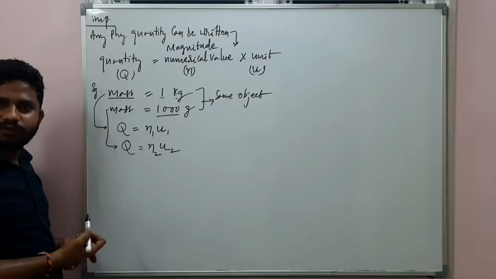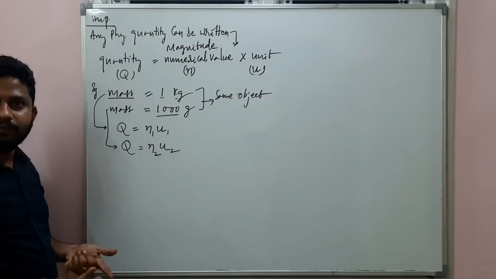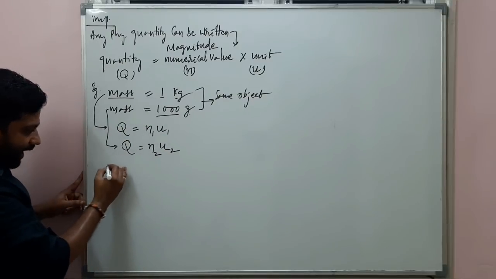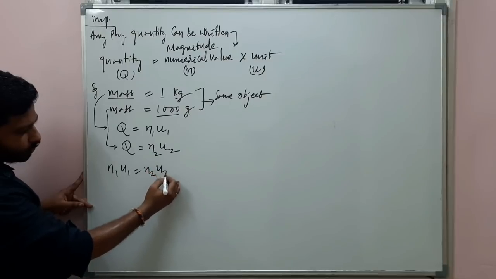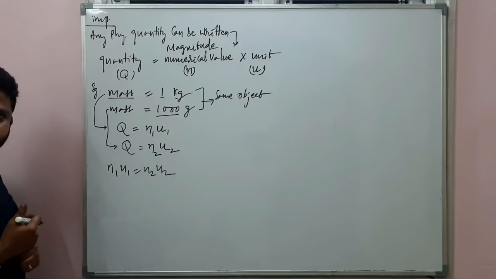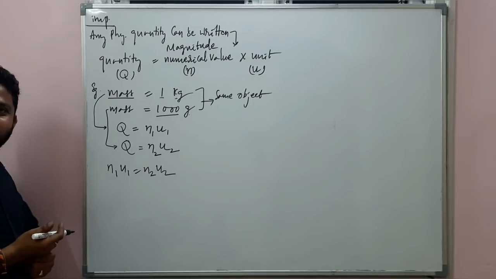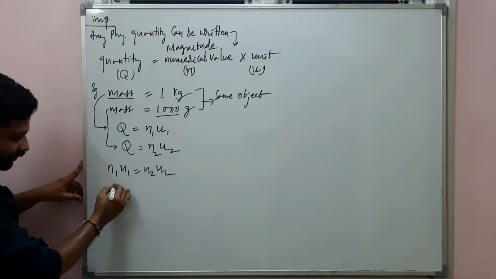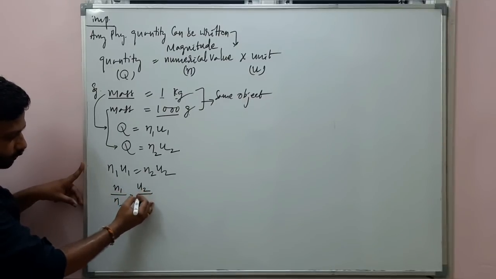Definitely I can equate these two, because both left hand sides are same, Q. When I equate these, I get N1U1 is equal to N2U2. I can also write this as N1 by N2 is equal to U2 by U1.